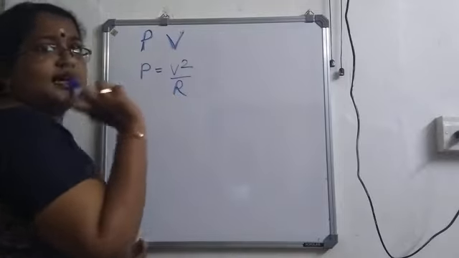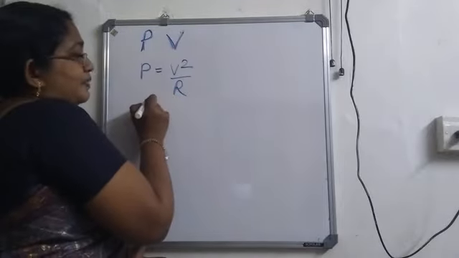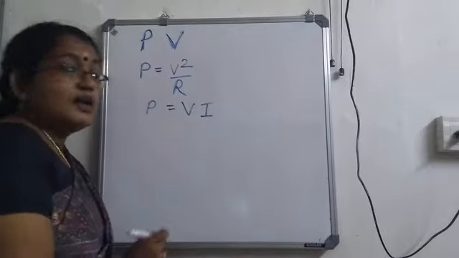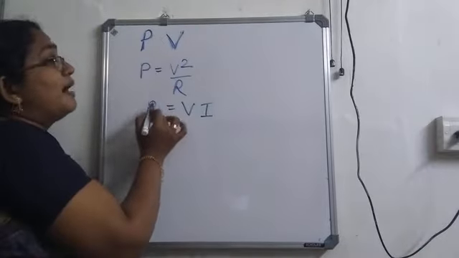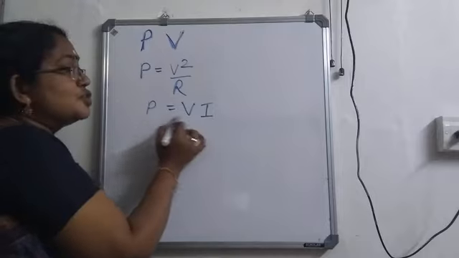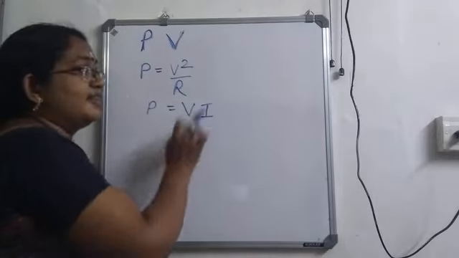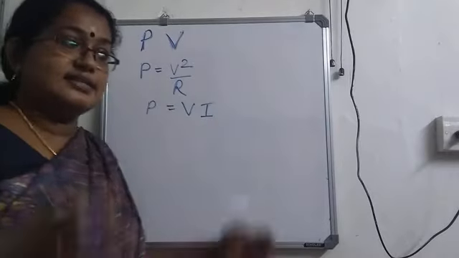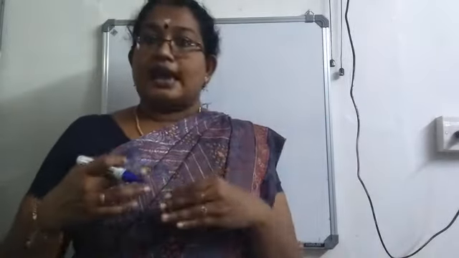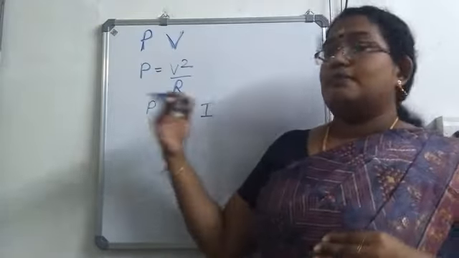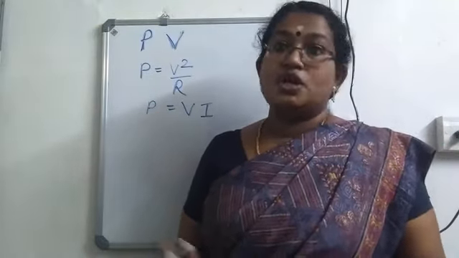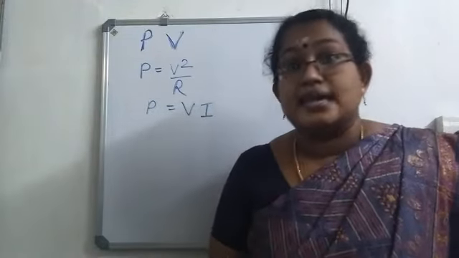Similarly, we learned an equation P is equal to VI. So in the power rating, both power and potential are there. So using this equation, you will get the value of current. And this current is called a safe current. That is, that equipment can pass only that much current. If more current is passed, it gets damaged.